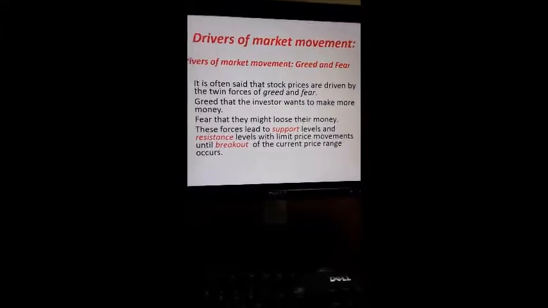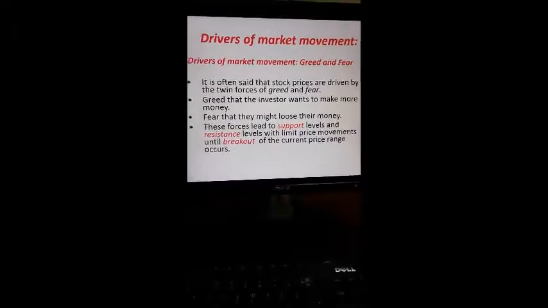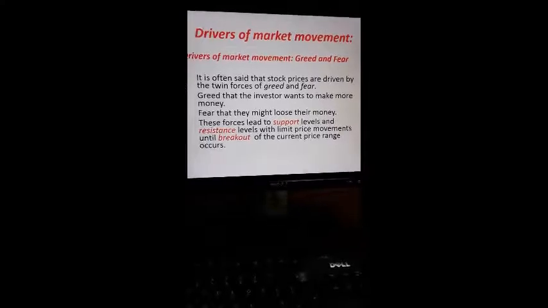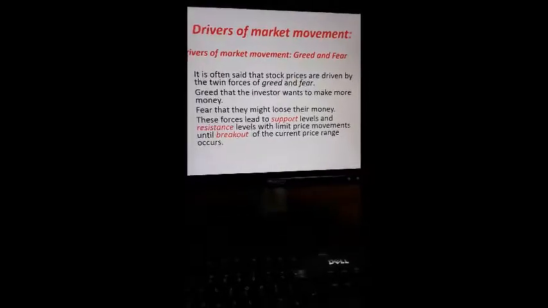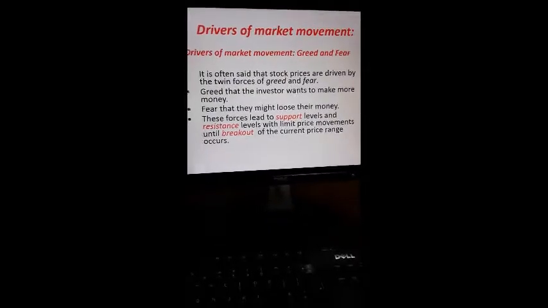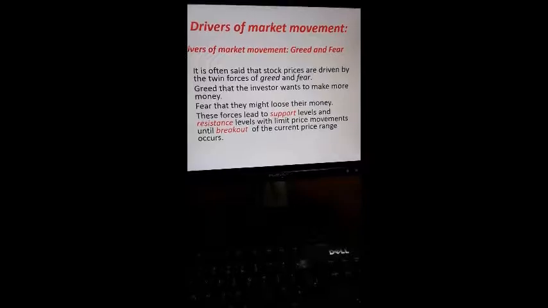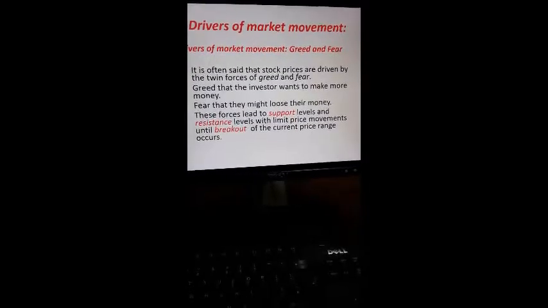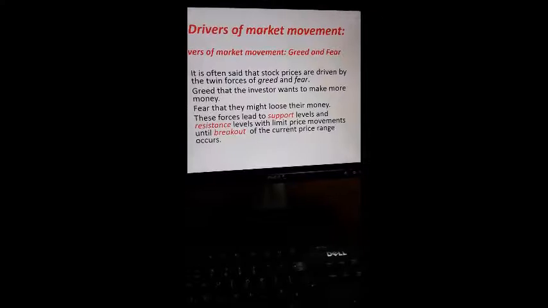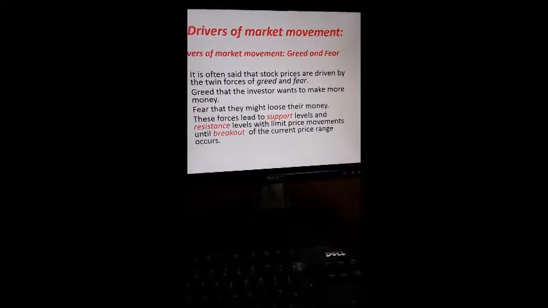Okay, welcome again. Let us see the drivers of market movement. According to technical analysis, there are two drivers of market movement. The first one is greed and fear. It is often said that stock prices are driven by two twin forces known as greed and fear. Greed is that the investor wants to make more money.